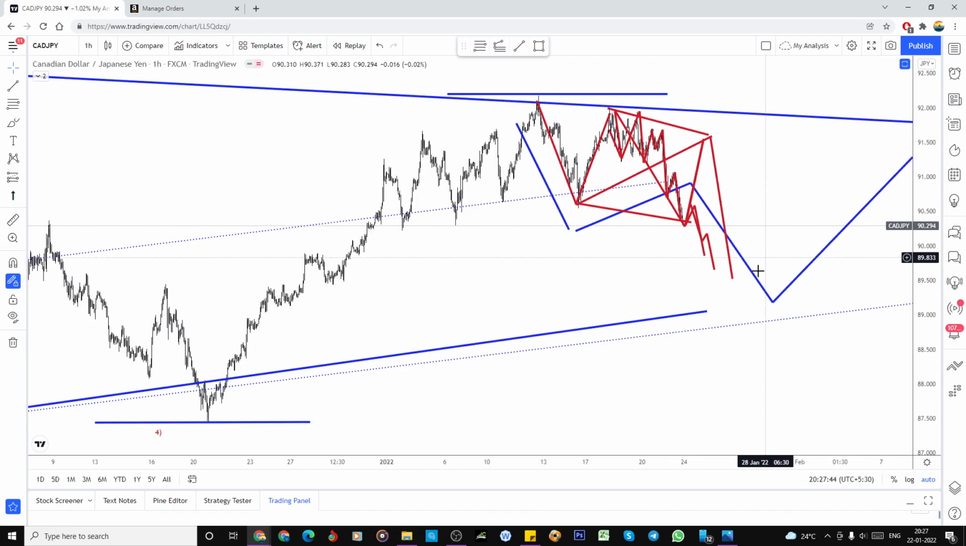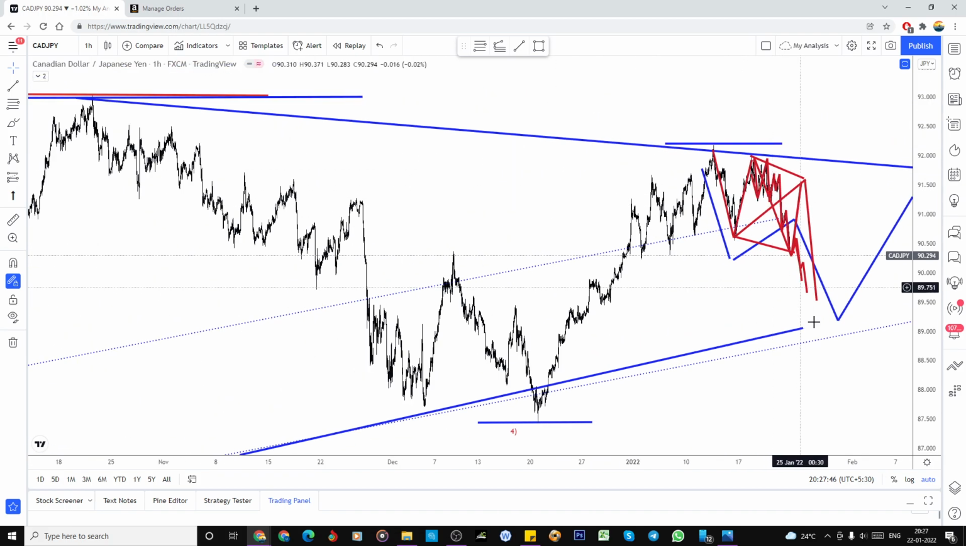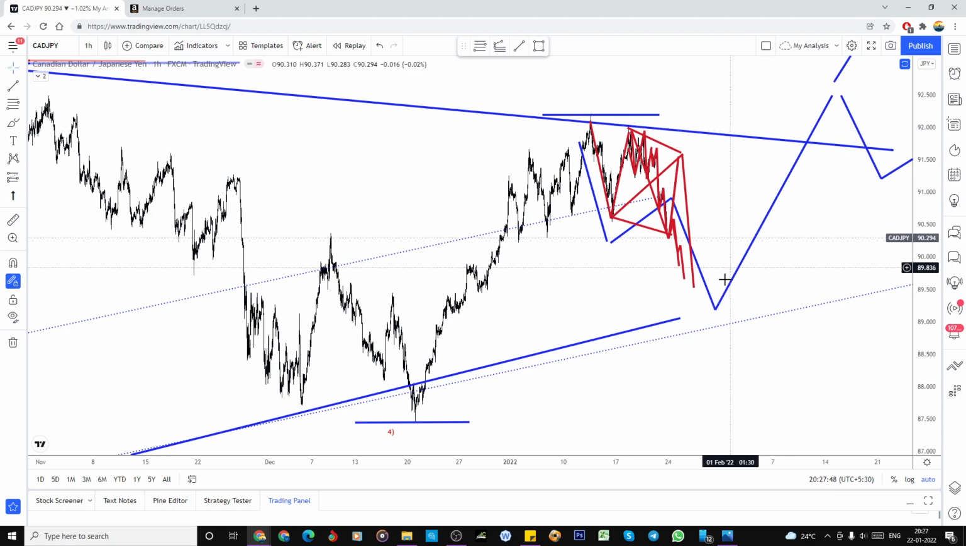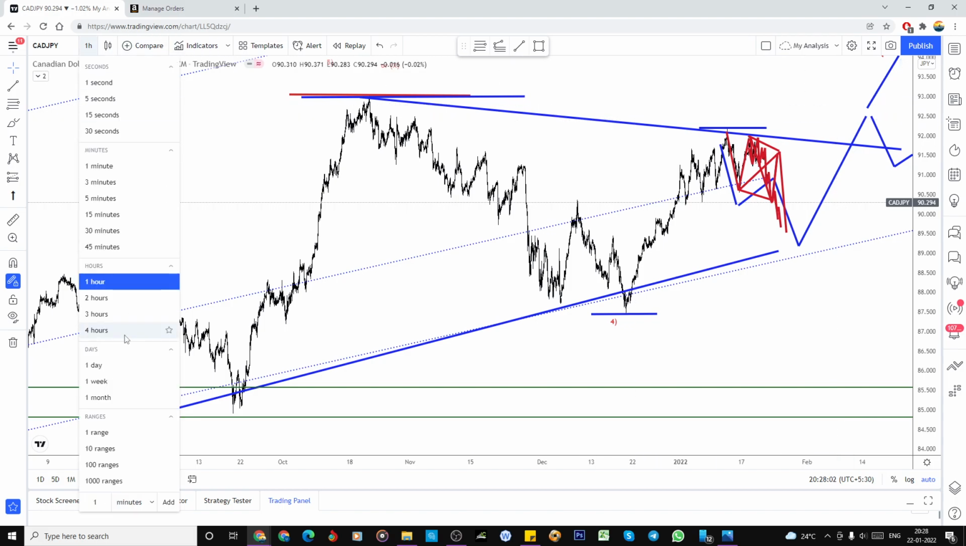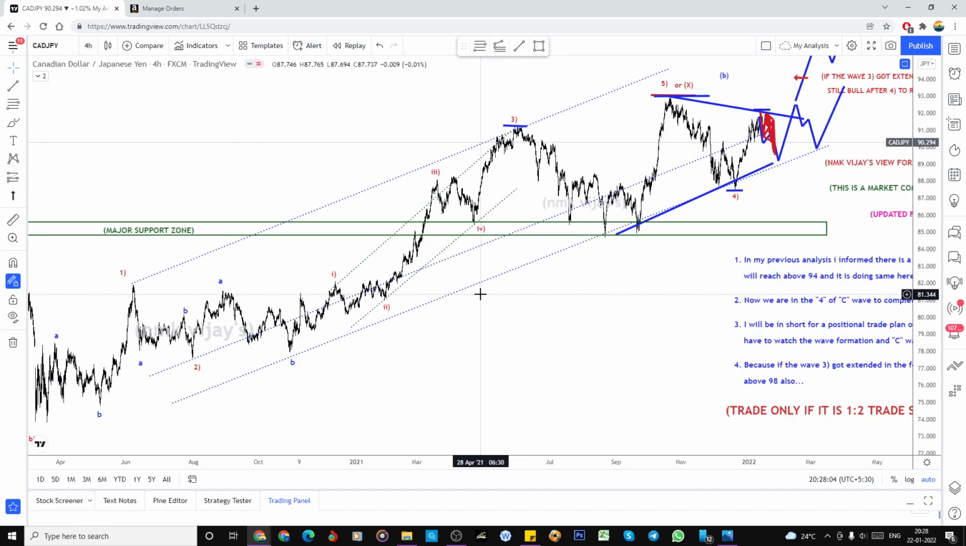Then ABC has completed. Again you can expect this kind of impulsive, or again there will be a three-wave structure, and again another three-wave structure. So that could be a triangle in the fourth wave, and then one more wave to a high. So in every AUD JPY, CAD JPY or USD JPY, I'm looking for one more wave to the upper side. But once USD JPY reaches 118.66, what is my positional target? We need to look at this.